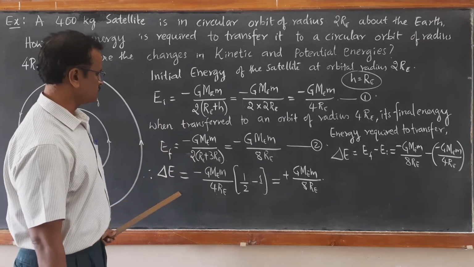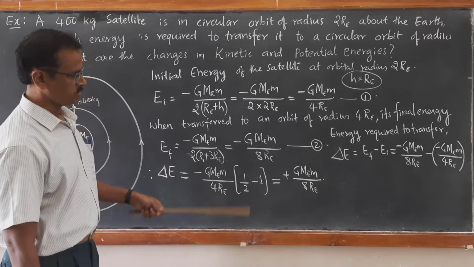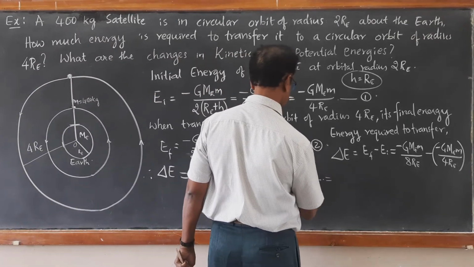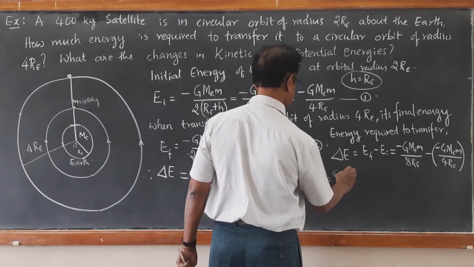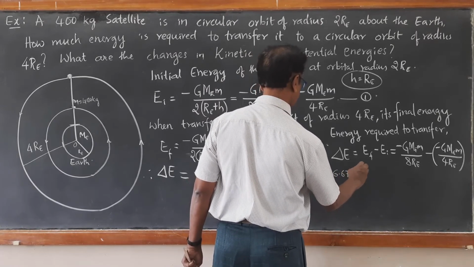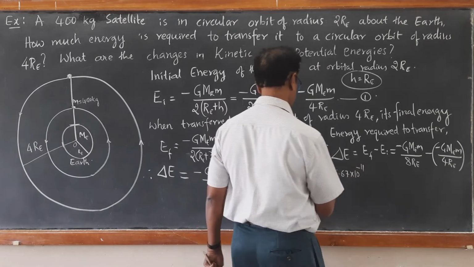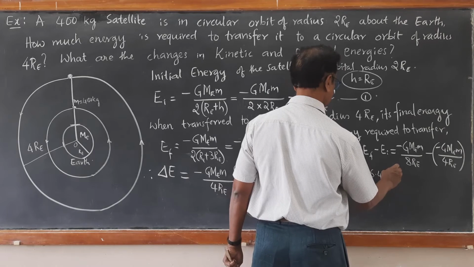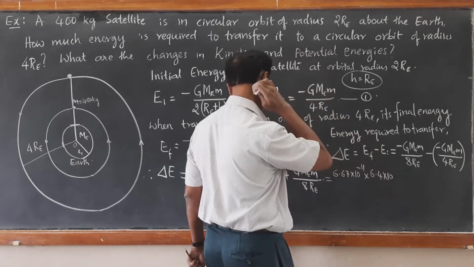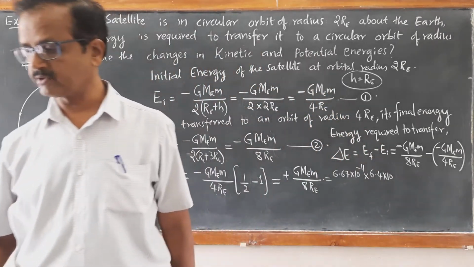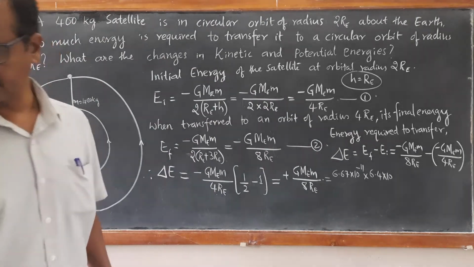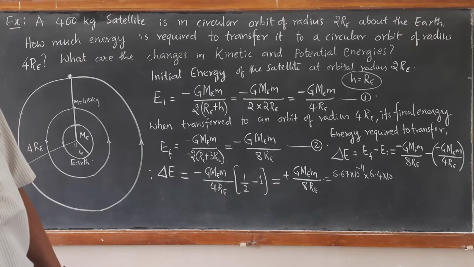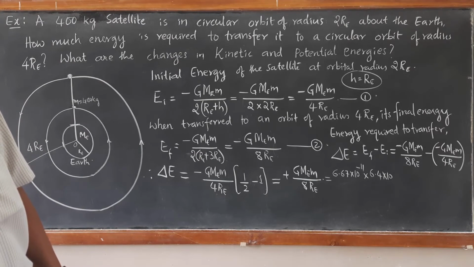So this is in terms of total energy. Now if we substitute the values: G is 6.67 into 10 to the power of minus 11, and mass of Earth is given as 6 into 10 to the power of 24 kg.